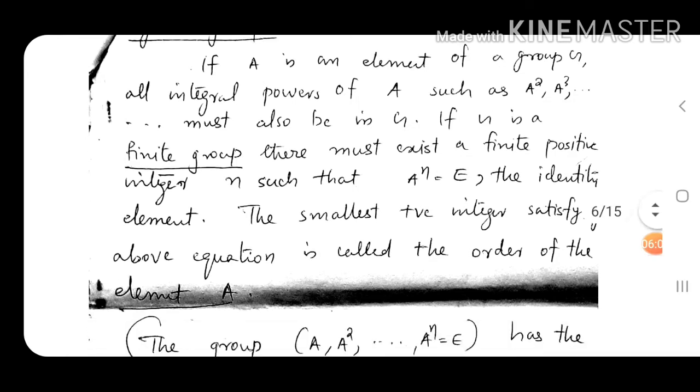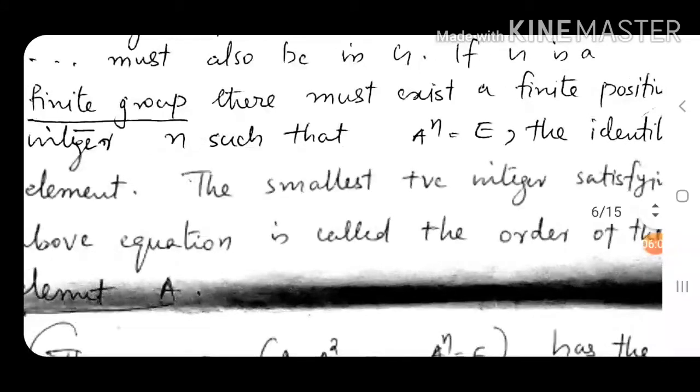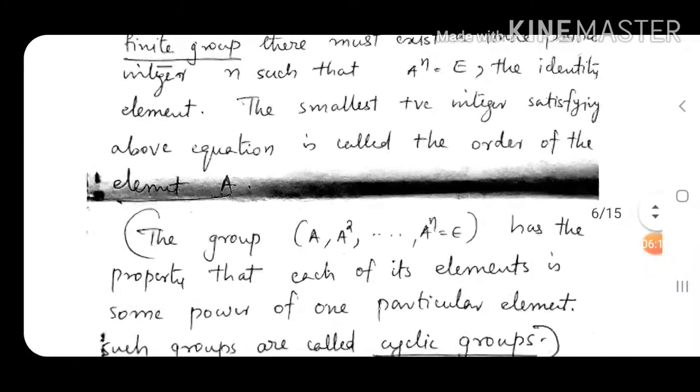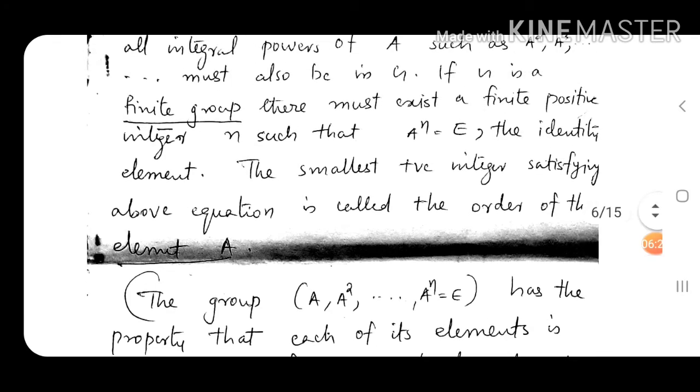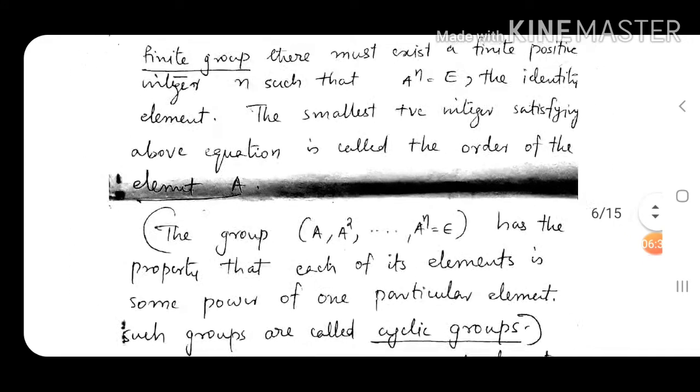The smallest positive integer satisfying the above equation, A to the power n equal to E, is called the order of the element. So each element will have an order.